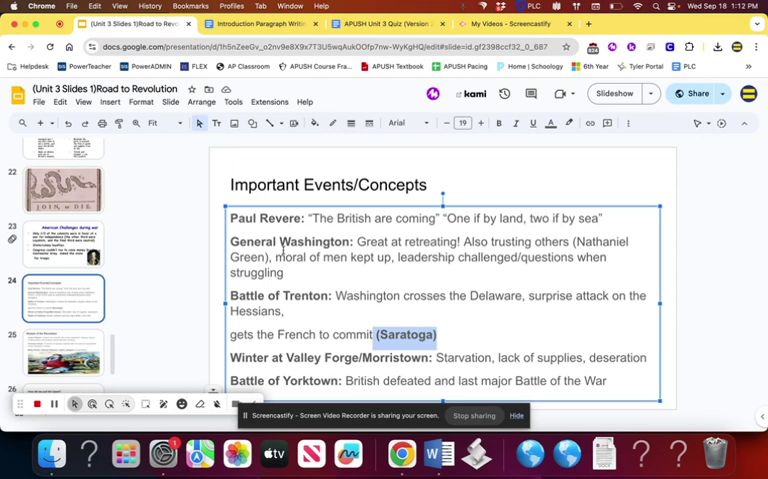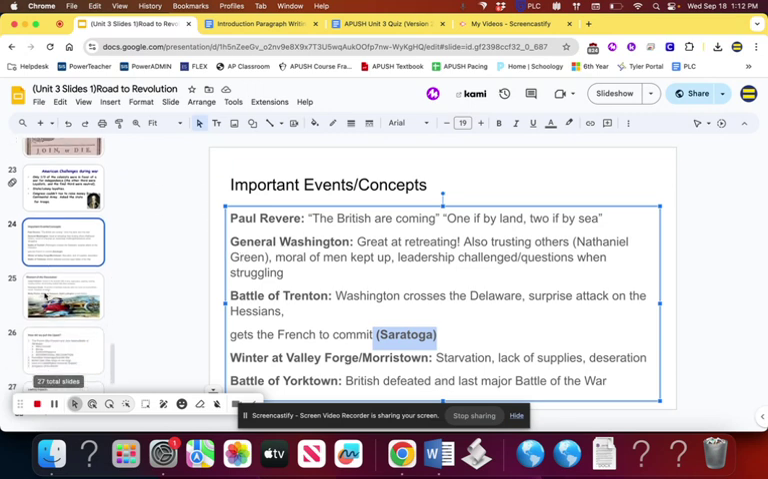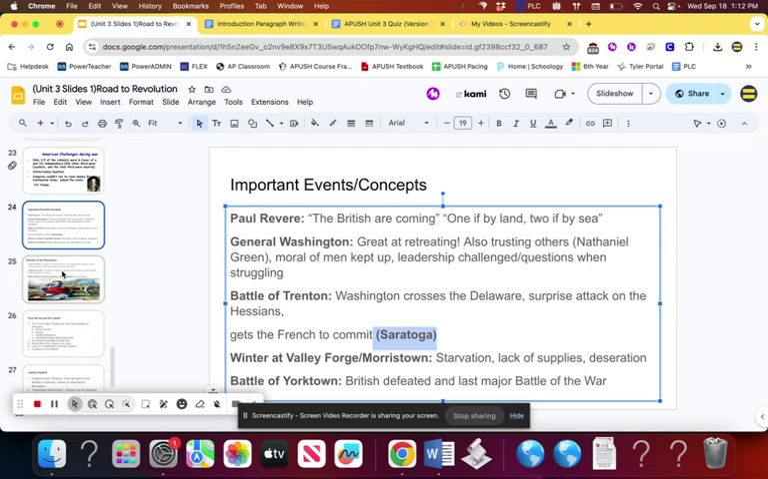A win for the British is taking the land, taking the field, and also wiping out the colonists. A win for the colonists is just surviving. Can you make this war last longer? So our definition of victory is definitely different, which is going to elongate the war. Other qualities about Washington that are good.